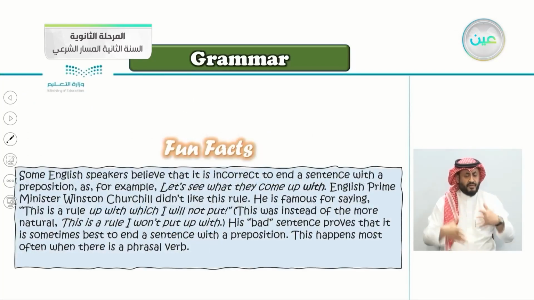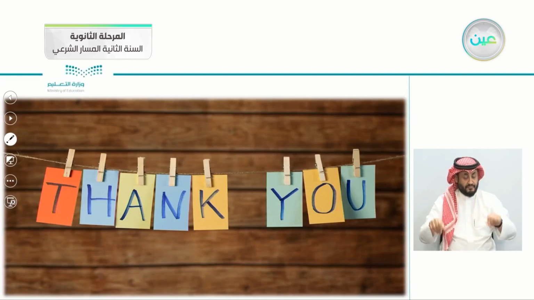And also here a fun fact, some English speakers believe that it is incorrect to end a sentence with a preposition. English Prime Minister Winston Churchill didn't like this rule. He is famous for saying, this is a rule up with which I will not put. This was instead of the more natural, this is a rule I won't put up with. His funny sentence proves that it's sometimes best to end a sentence with a preposition. This happens most often when there is a phrasal verb. And with that we reach the end of this lesson.